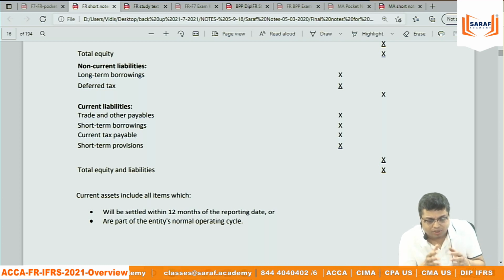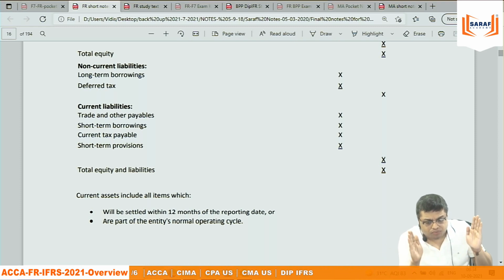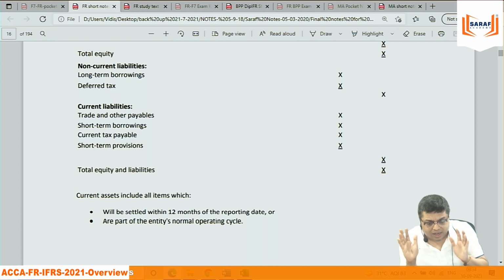For property, plant, equipment, IAS 16 is still there. There is no IFRS published. Out of 1 to 41 IAS, around 28 IAS are still there. And there are 16 IFRS as of today. So 28 plus 16, total 44. For you, me, or anybody, for a layman, there is no difference between IAS and IFRS. Whatever the norm is, we need to understand it and apply it in preparing financial statements.